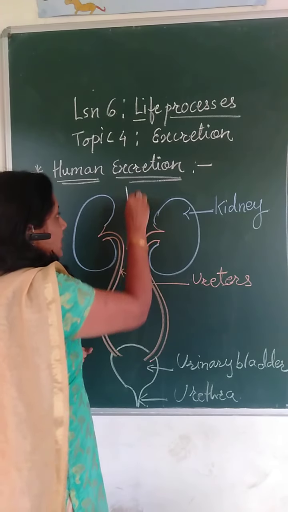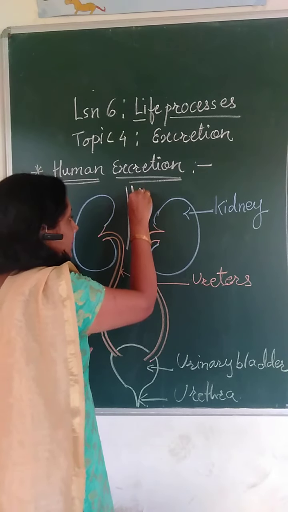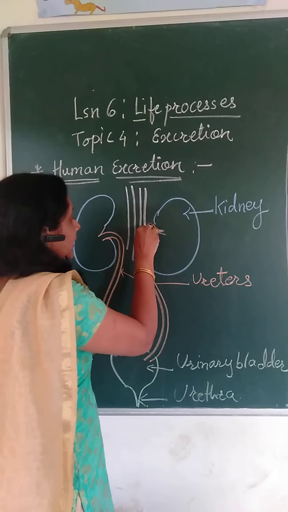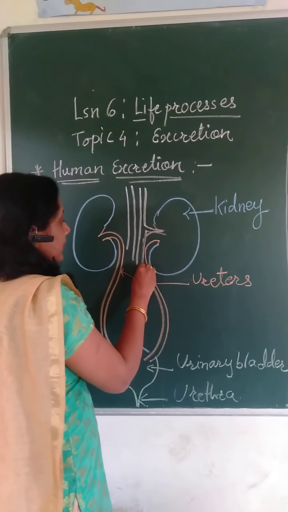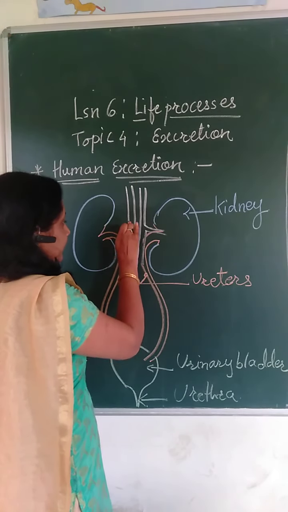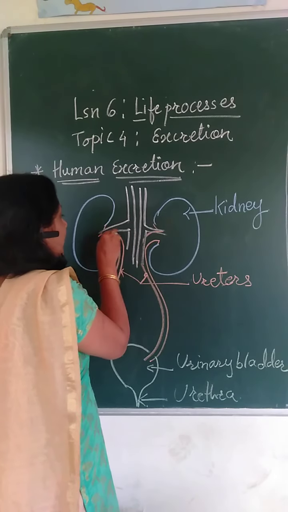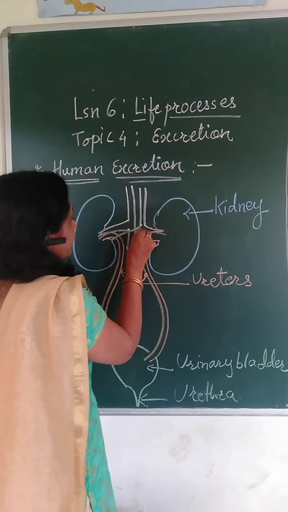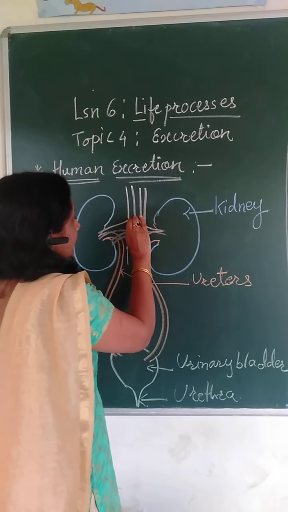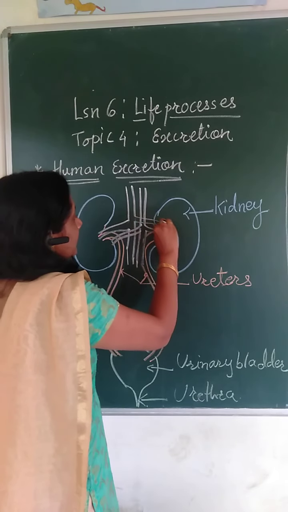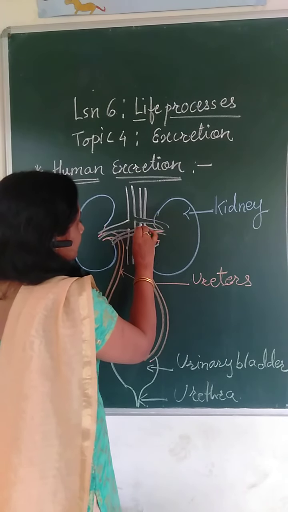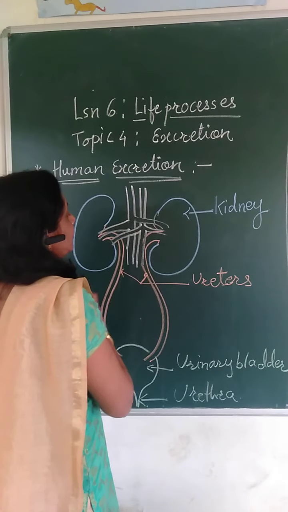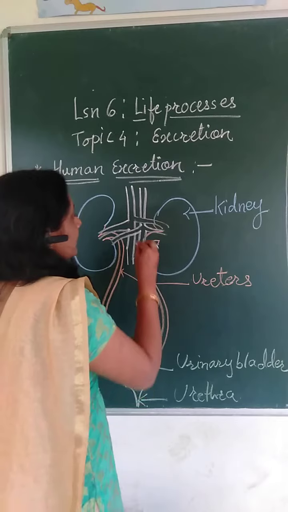arteries which are reaching near the kidneys. So, it has the renal vein and the renal artery. It has renal vein and the renal arteries which are reaching in the kidneys. So, renal artery and renal vein.